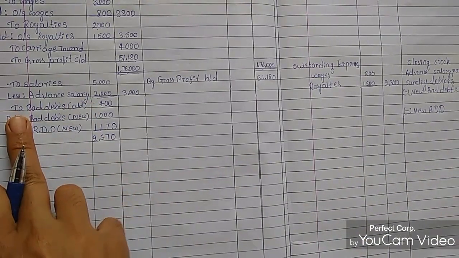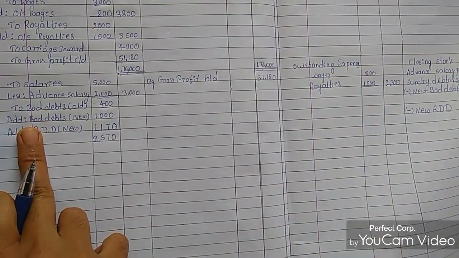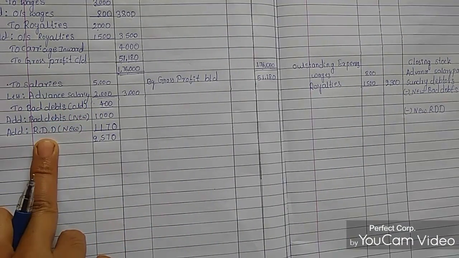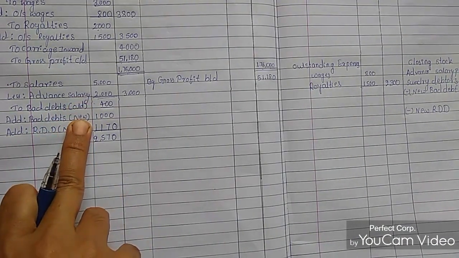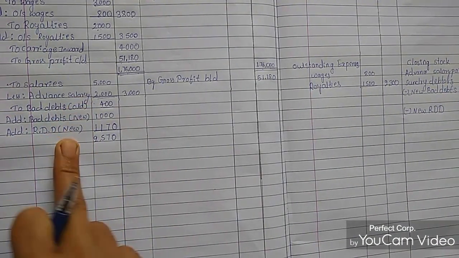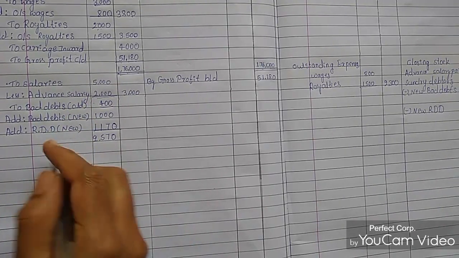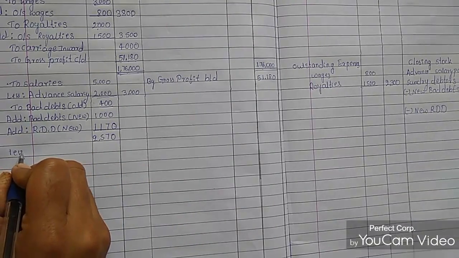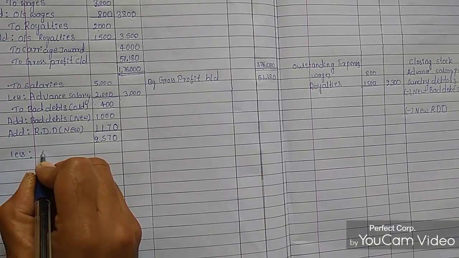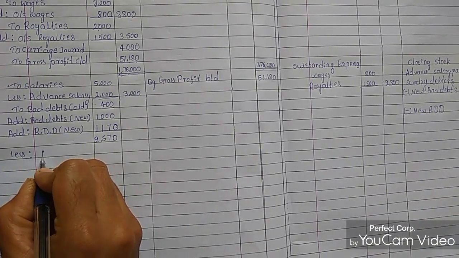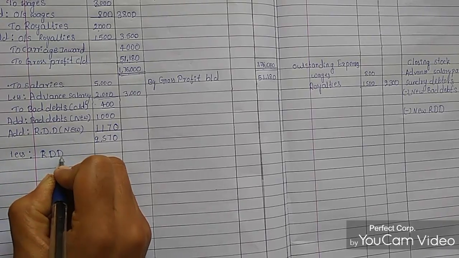After adding all these amounts, the old bad debts, the new bad debts and the new RDD, we got 2570. Now we are going to deduct the old RDD.